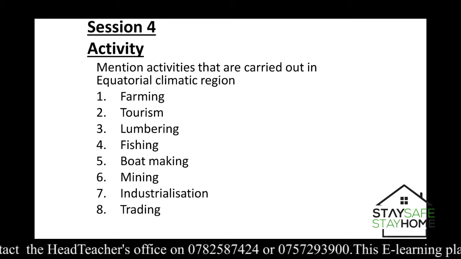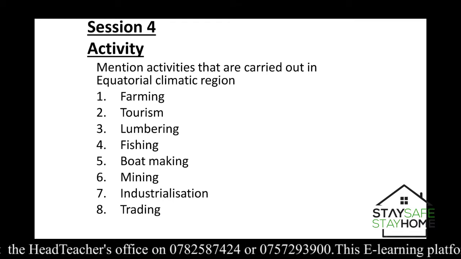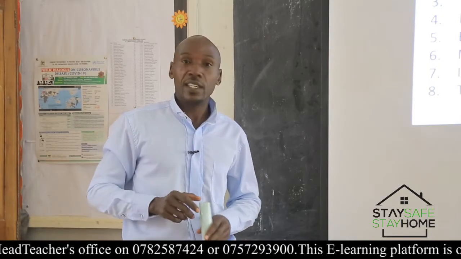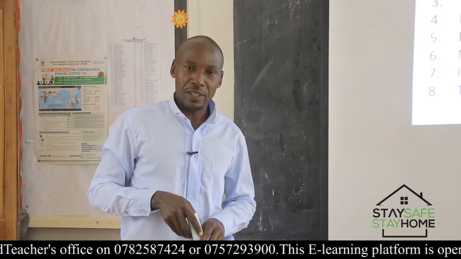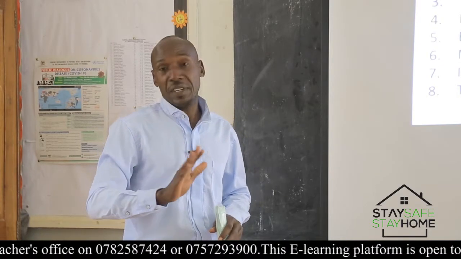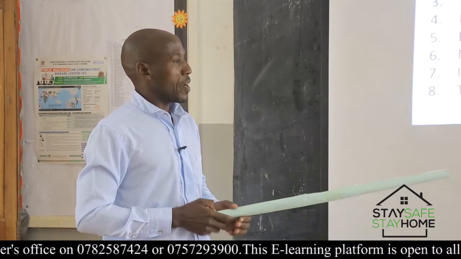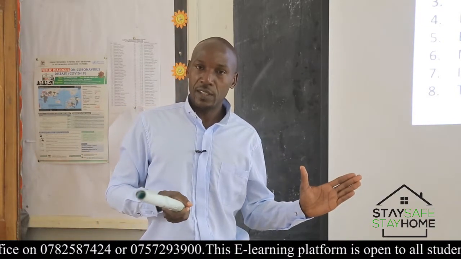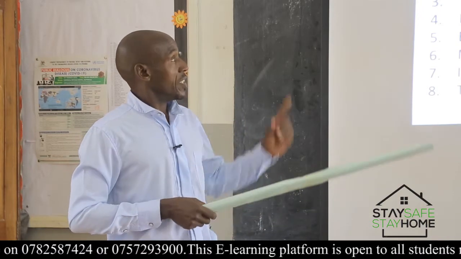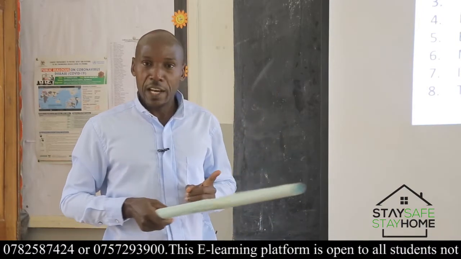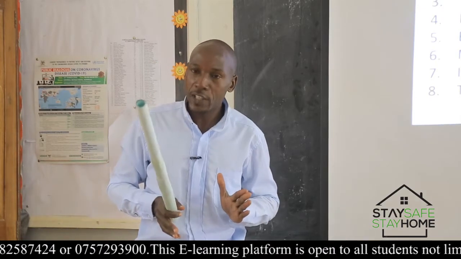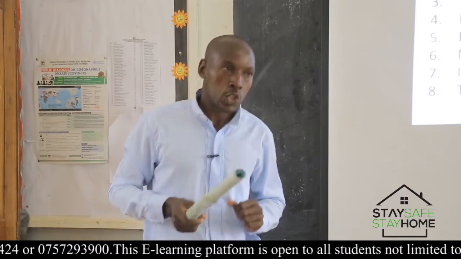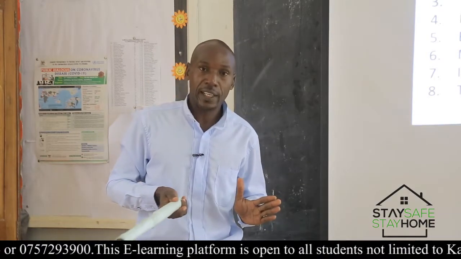We go. Farming is one of them. What's farming? That's the growing of crops and rearing of animals. It has different systems, it has different types. But basically, when you look at farming, we look at rearing of animals and growing of crops. In this region, rearing of animals is very possible because animals have got a lot of pasture to feed on. Two, and a lot of water.